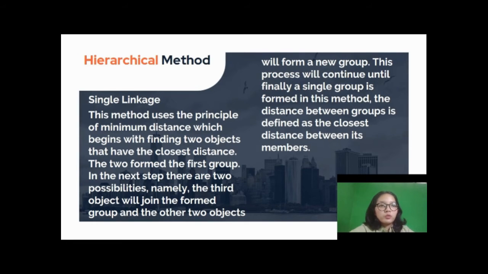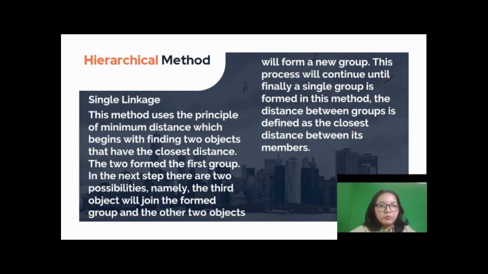This method uses the principle of minimum distance, which begins with finding two objects that have the closest distance. The two form the first group.